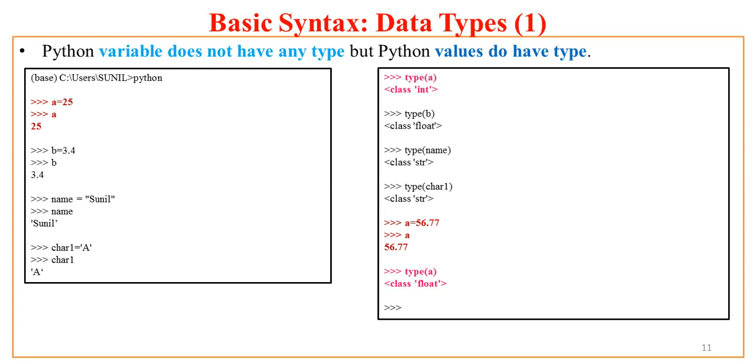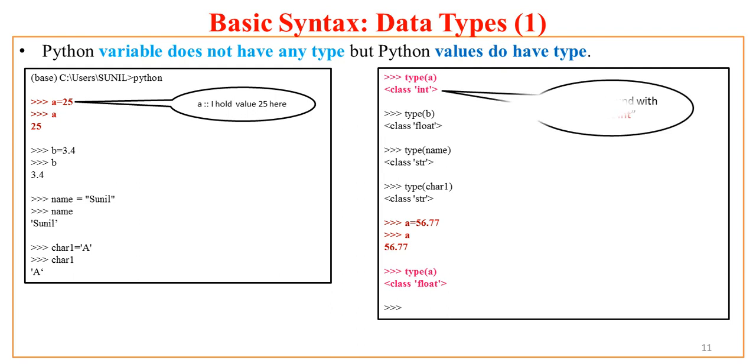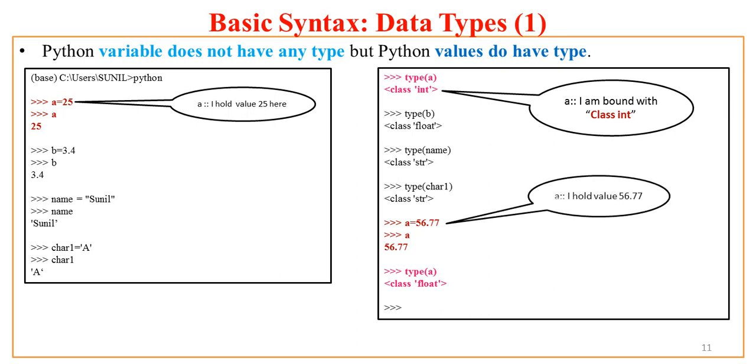And if I type, for instance, I have created a variable A. Now A says I hold value 25. And if I try to find out what is the type of A, I get an answer, that is A says I am bound with class int. But now if I change the value of the variable, or I may say that if I reassign a value to variable A, say 56.77, which is a float value, now A says I hold value 56.77.